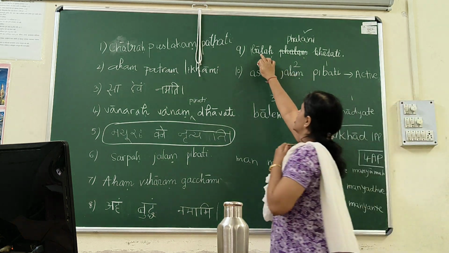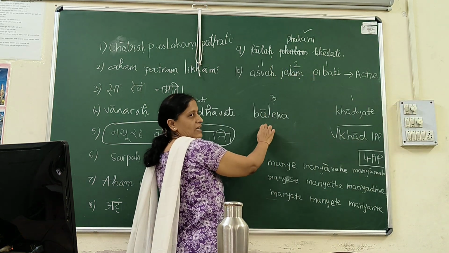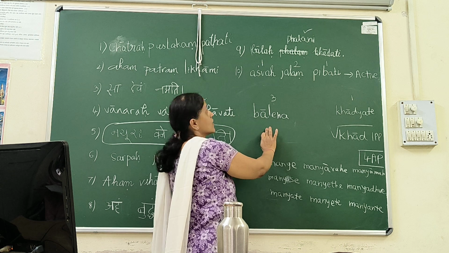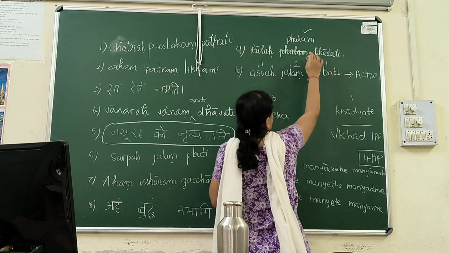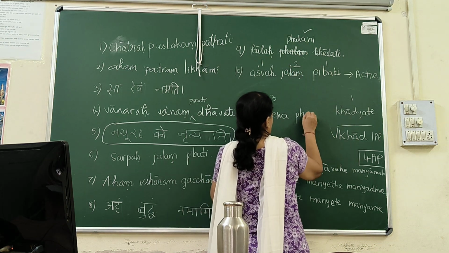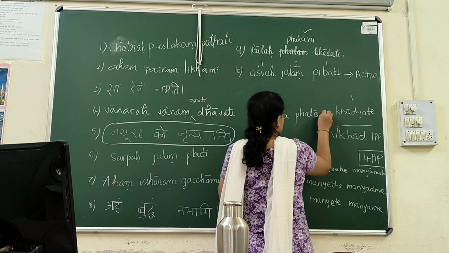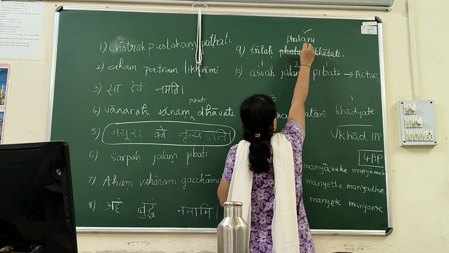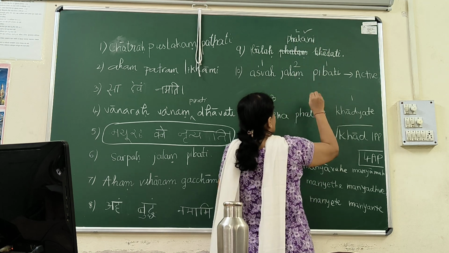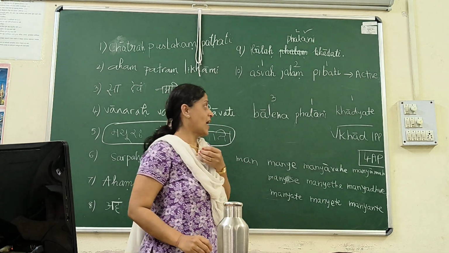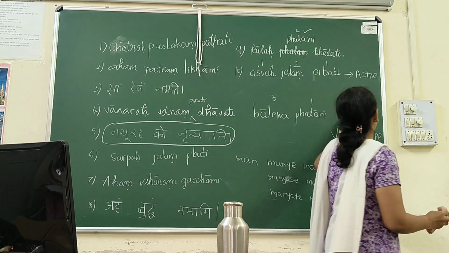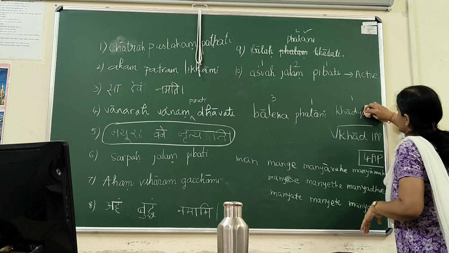So Balaha will change to Balena, which is already written here. Phalani will change to... Actually, we don't see the change, but this is 2, which is changing to 1. And now, we can't say khadyate.